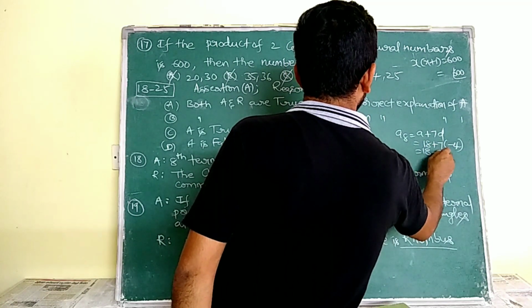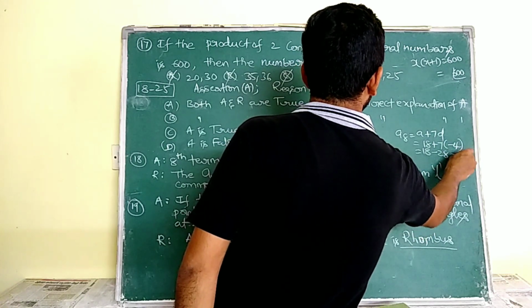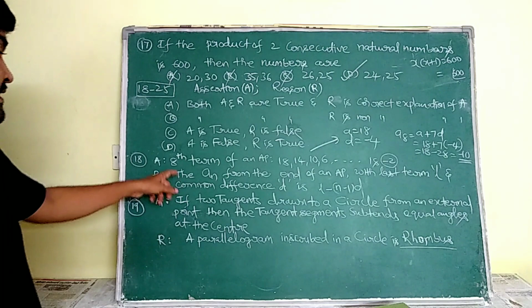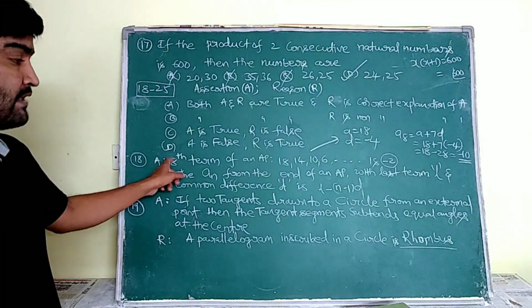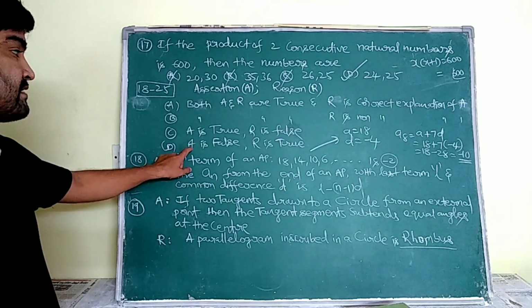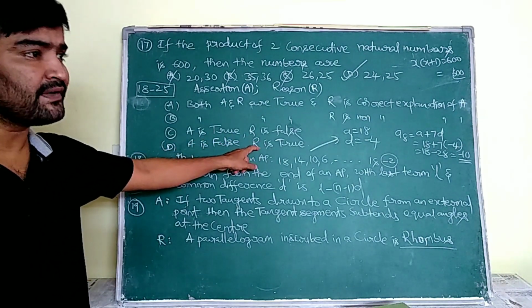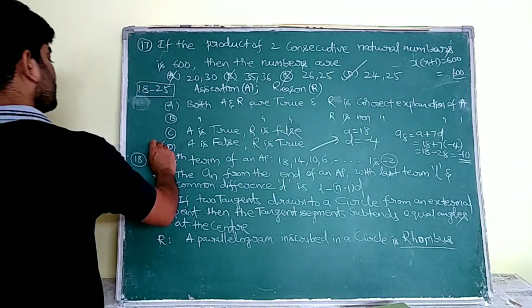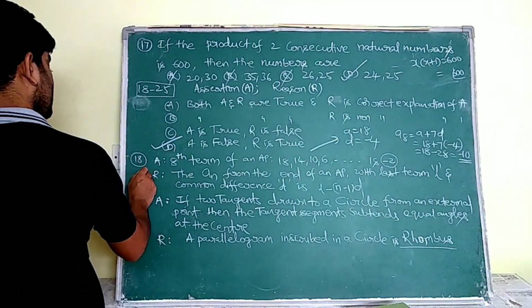So 18 minus 28, that is equal to minus 10, I have to get. But here he said the 8th term is minus 2. So A is false. If A is false, then definitely R is true. So here we are going to choose option D for the 18th bit.